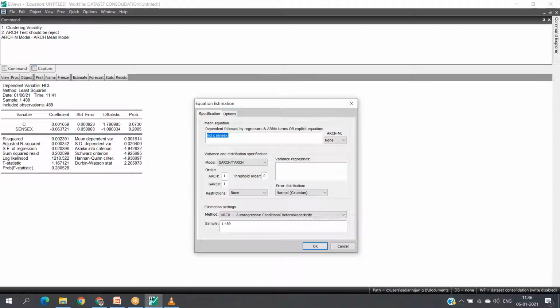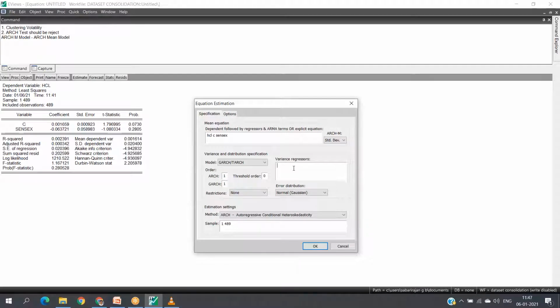Okay. Now the mean equation. I already told you about the ARCH-M model. Here in the mean equation, the same dependent and independent variables, HCL and Sensex. Then for ARCH-M, choose standard deviation.